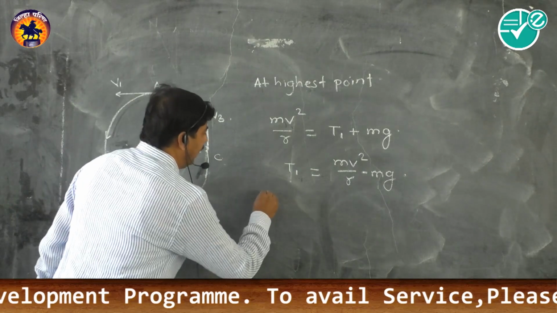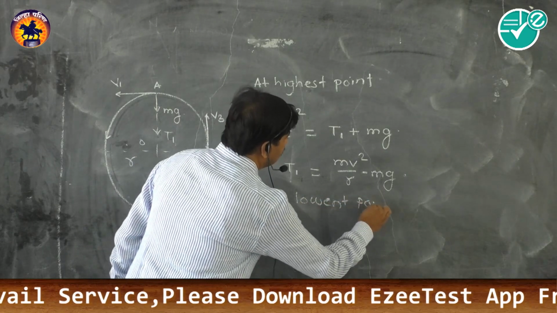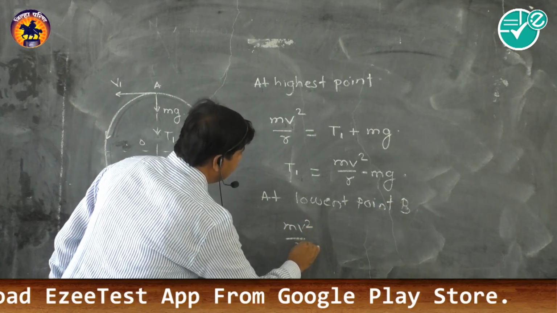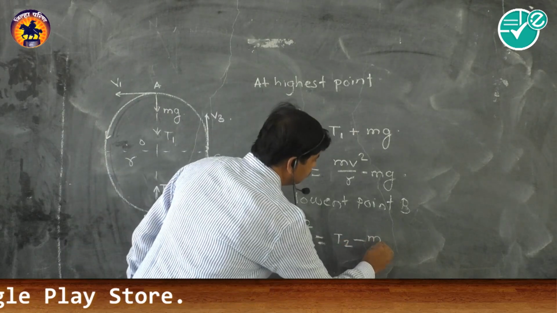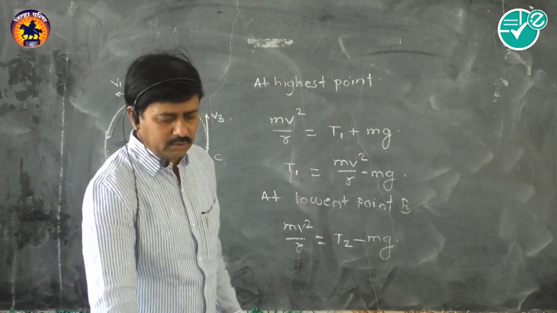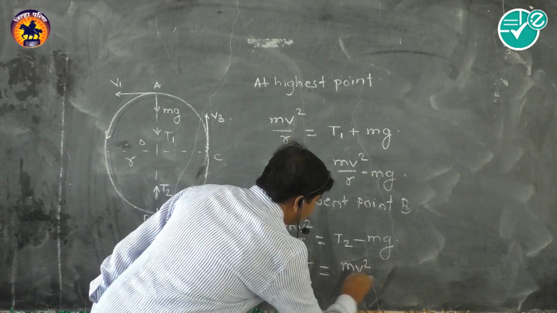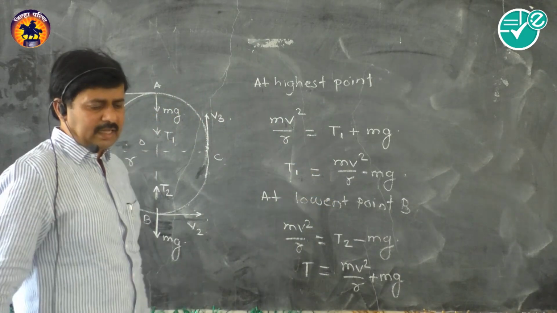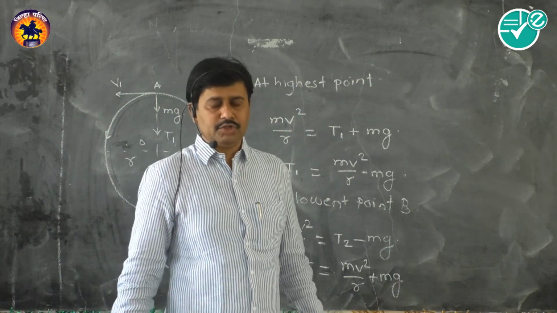So here at the lowest point, that is B, we can have mv square upon r equal to T2 minus mg, and from that we can have the value for T2, which will be equal to mv square upon r plus mg. So these are the most important points regarding this particular vertical motion.